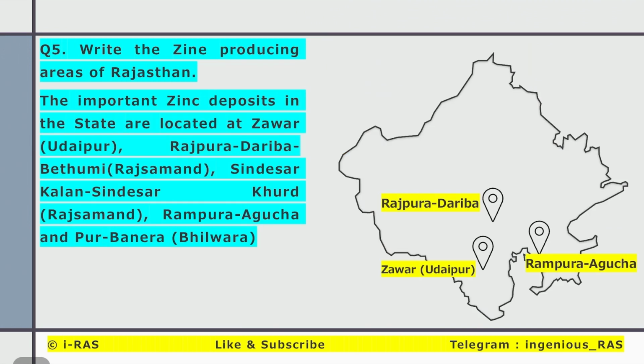Fifth question, write about zinc producing areas of Rajasthan. The important zinc producing areas in Rajasthan are Zawar in Udaipur, Rajpura Dariba in Rajsamand, and Rampura Agucha in Bhilwara. They are the famous zinc producing areas of Rajasthan.